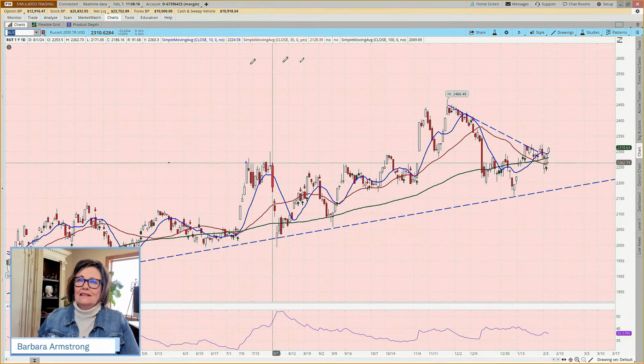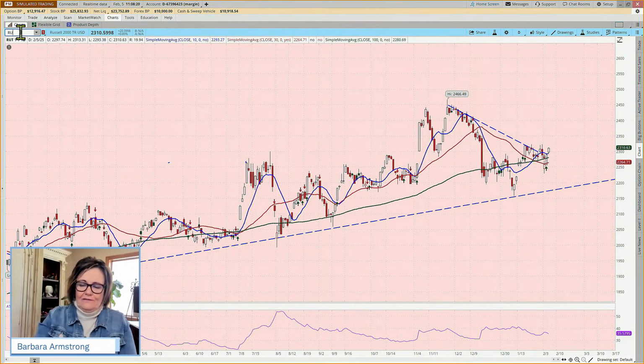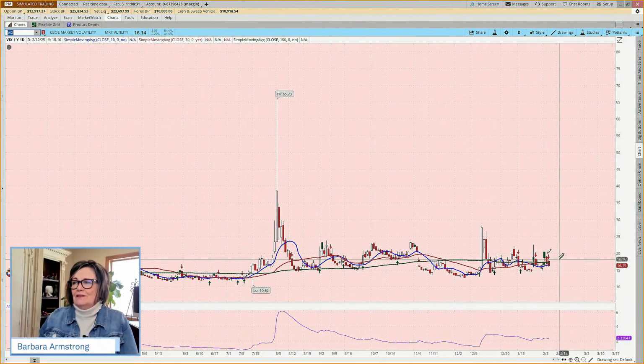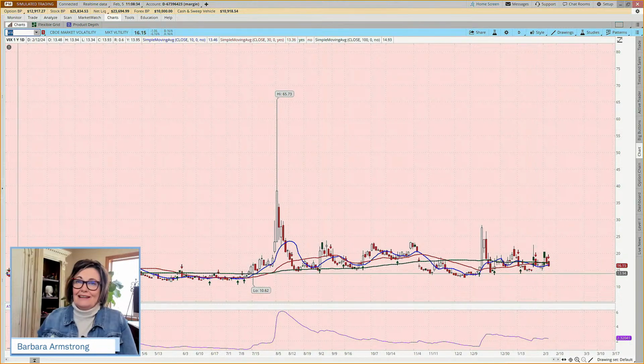And then the volatility index, our VIX or the fear index. I think it's fascinating given all that's been going on that it's sitting at 16. So it's down today. So kind of interesting, isn't it?